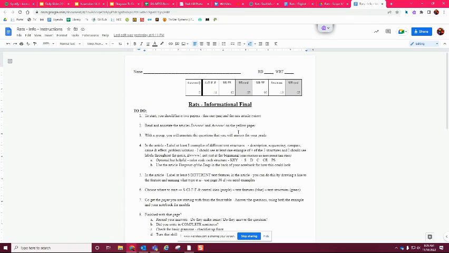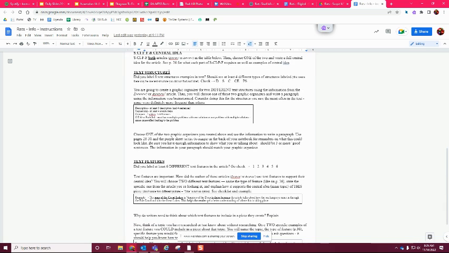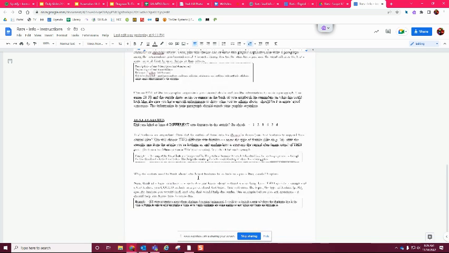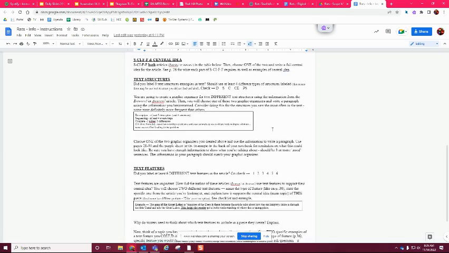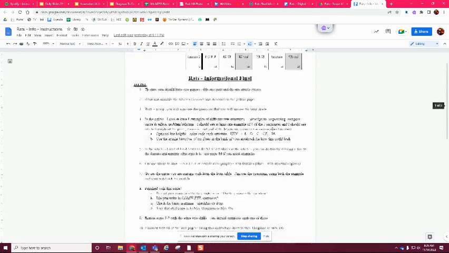Okay? All right. And then you need to also read and annotate the questions that are attached to this sheet. So these are the questions you'll have to answer. So you're going to read them and annotate them so that way you know what you need to do. This annotation here is going to be a grade for your final grade for reading and writing. So make sure you do that.